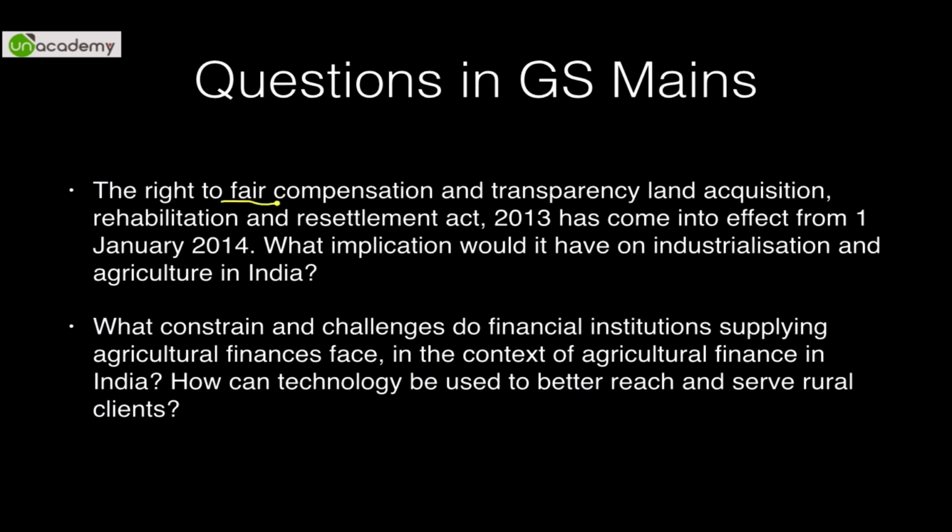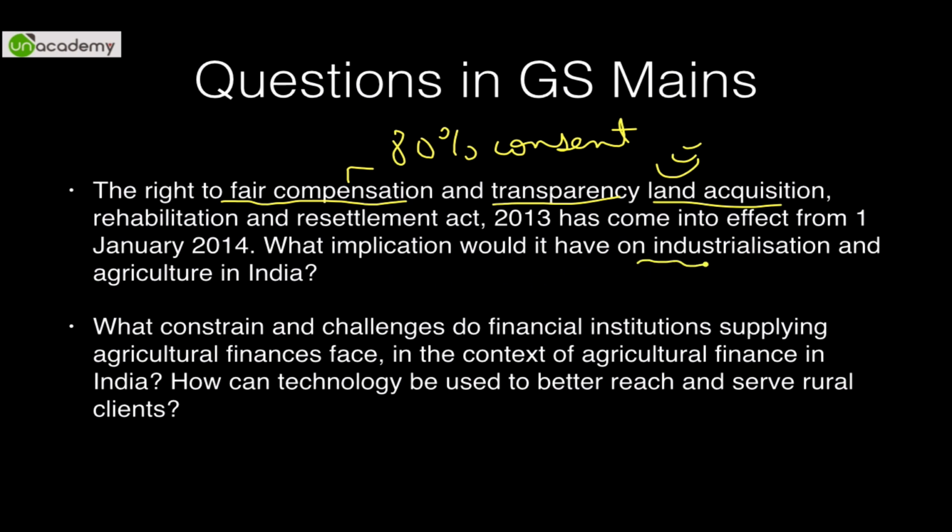So as you know, the Right to Fair Compensation and Transparency in Land Acquisition Act has been quite in the news and quite controversial. See, what happened with this act is there was 80% consent required for private projects, 70% for government projects. So just for the conclusion, if it is implemented in the right direction, it will have a good impact on industrialization, but it should also take care that the agricultural community is not affected, and agricultural growth is not hampered.